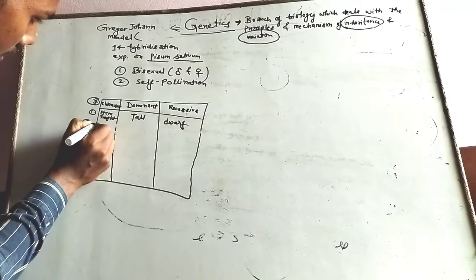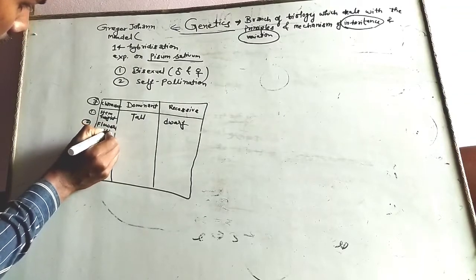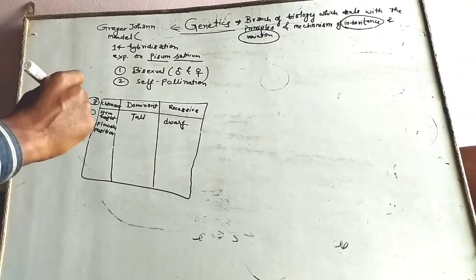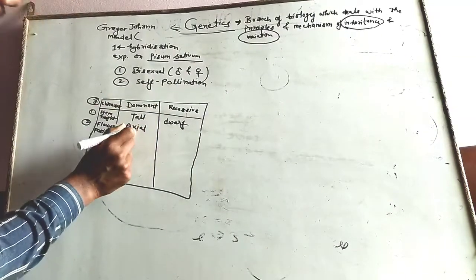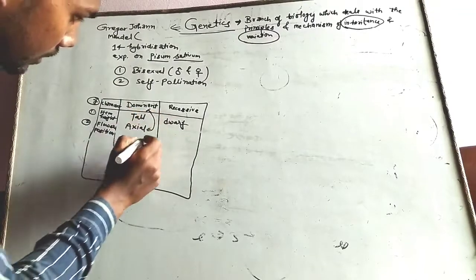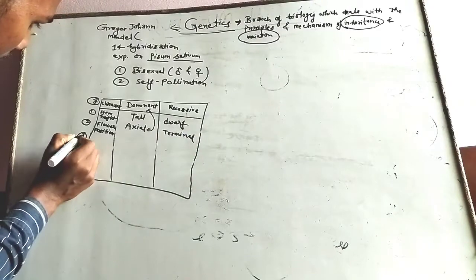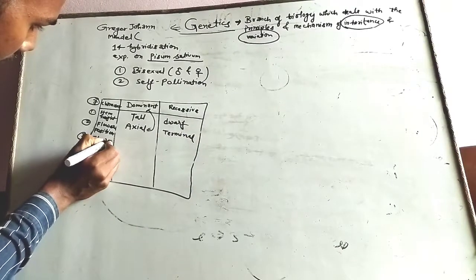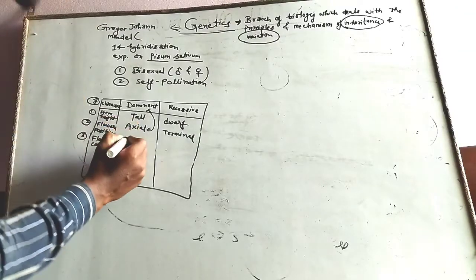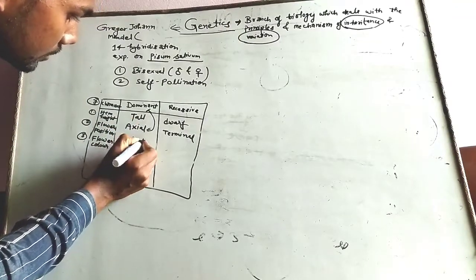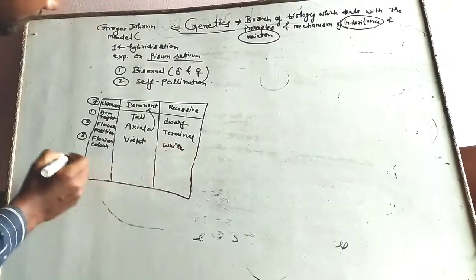The second is flower position. In some plants, the flowers are in axial position, and this axial position is dominant, and some are in terminal position. Then the next one is flower color. In flower color, violet is the dominant one, and white is the recessive one.